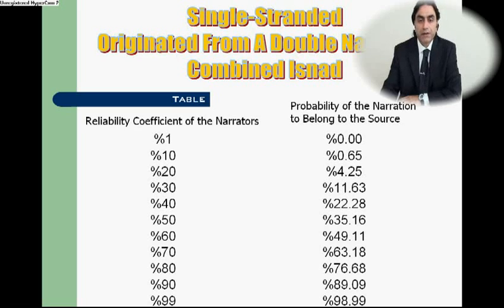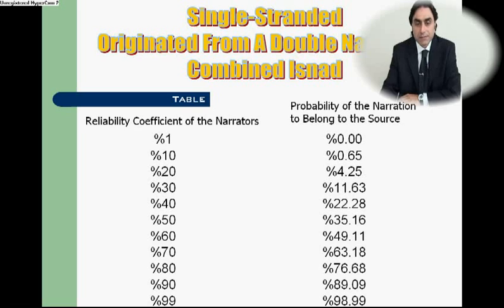When we compare a single-stranded combined isnad that originated from a double narration with a single-stranded combined isnad in which a single narration is similarly followed by a single narration, we reach the following result.